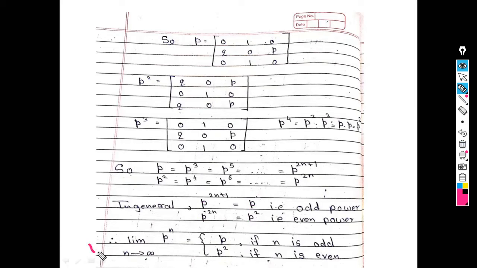So in general, the limiting behavior is what? The limit as n tends to infinity of P raised to n is P if n is odd and P square if n is even.